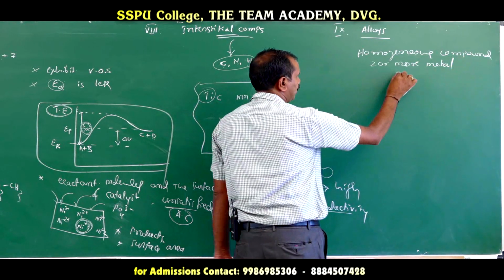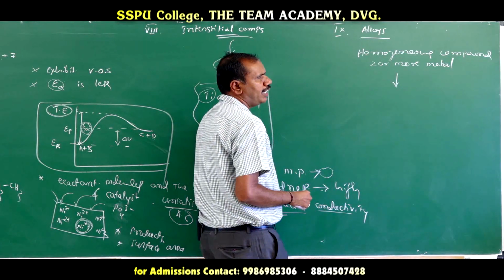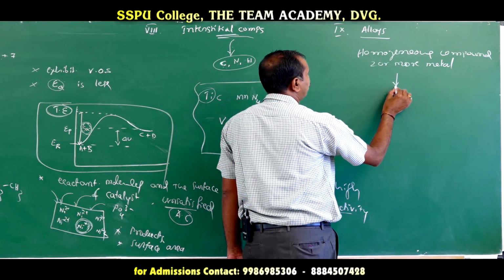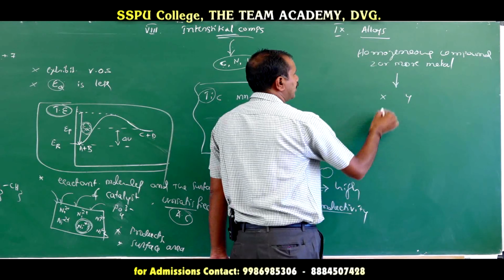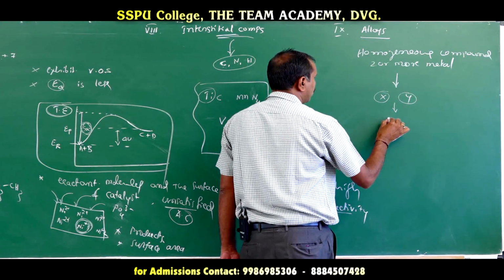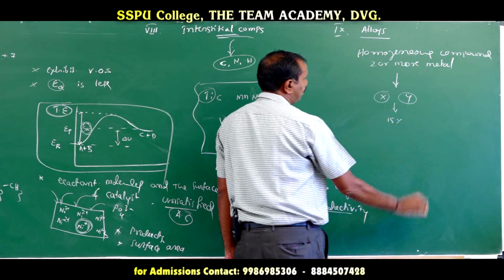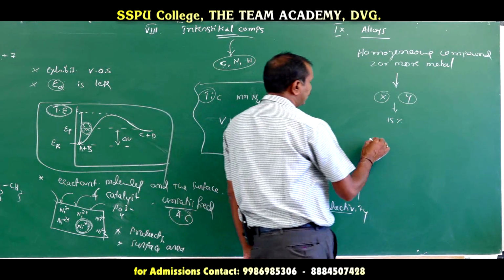The one condition during the formation of an alloy is that the size difference between those two metals, X and Y, should be less than 15%. Should have less than 15%.